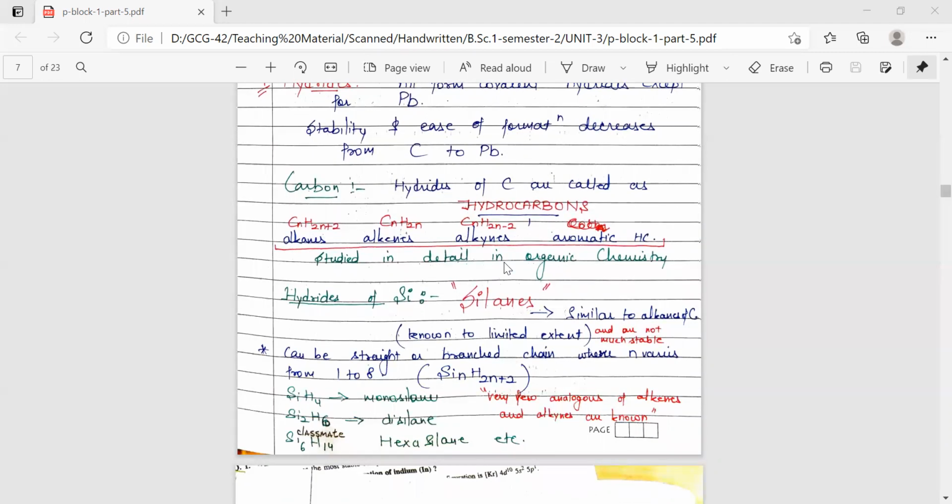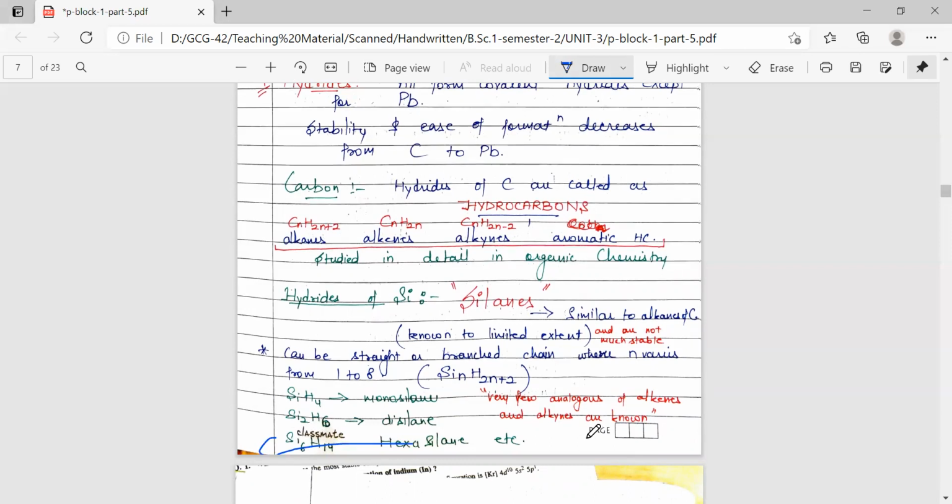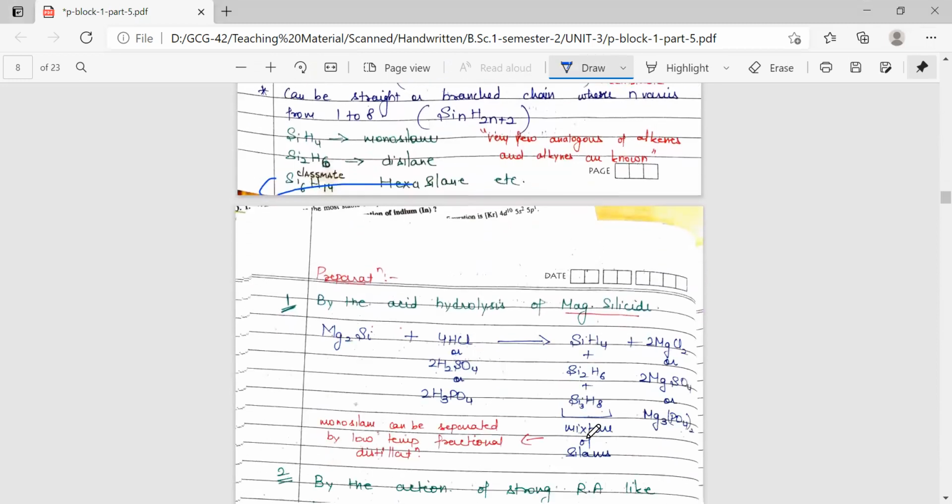So how to name these silanes? It is based upon the number of silicon atoms present. If silicon is 1, it is monosilane. If silicon is 2, it is disilane. If silicon is 3, it is trisilane. If it is 6, it is going to be hexasilane. Also, very few analogs of alkenes and alkynes, where carbon has been replaced with silicon, are known. They are known, but very few are there.